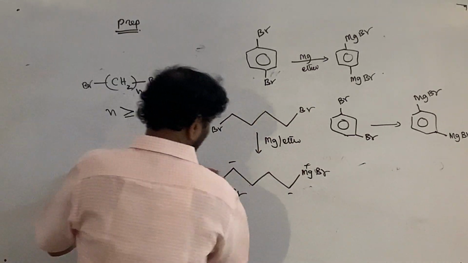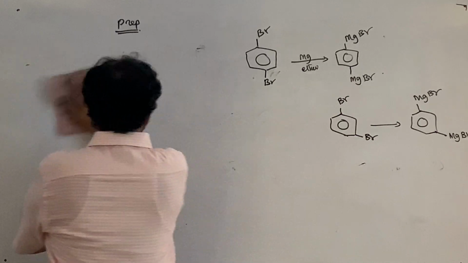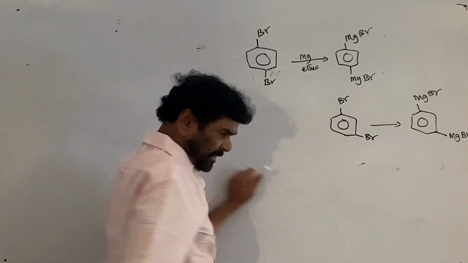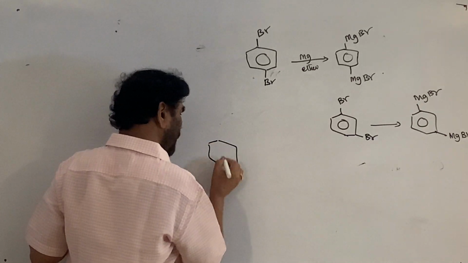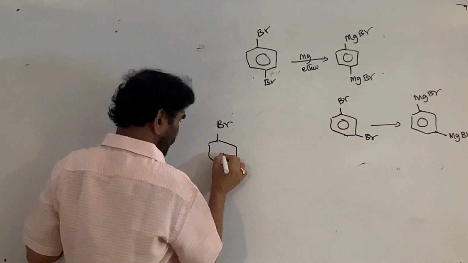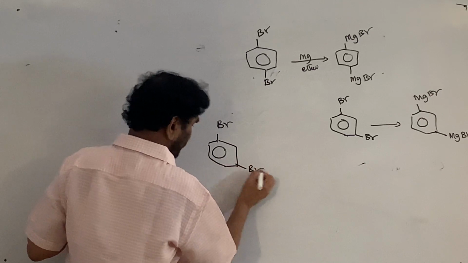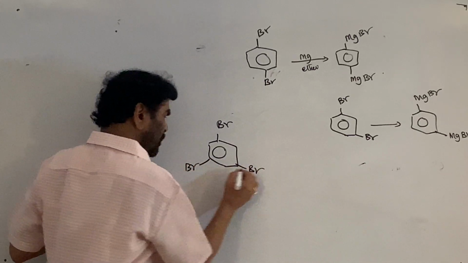See, next thing is if two or more are present. Suppose I take this benzene 1,3,5-tribromobenzene.